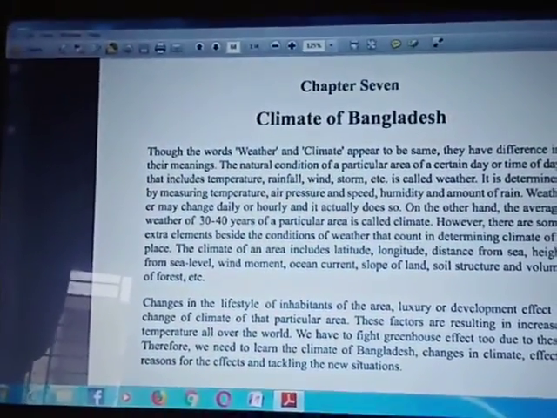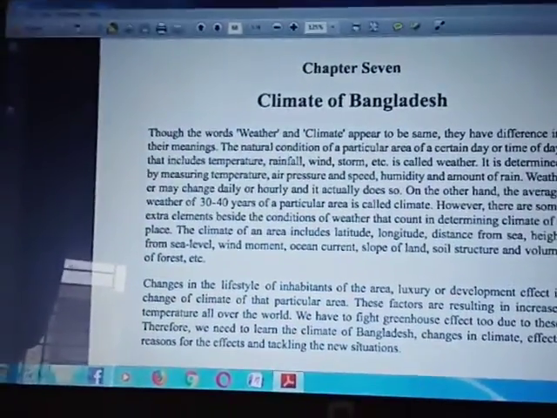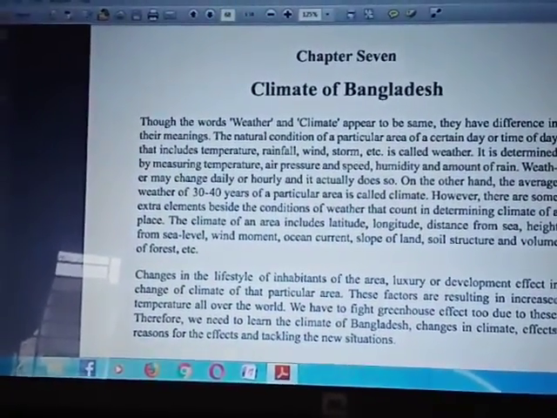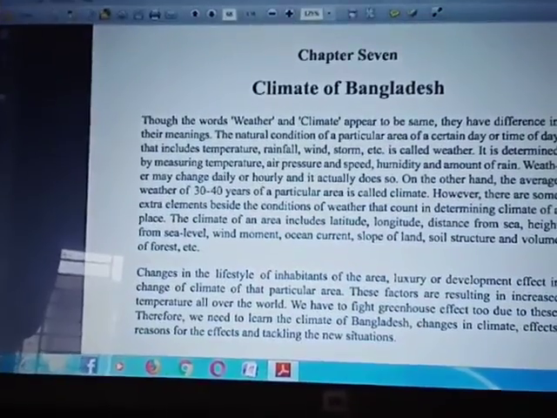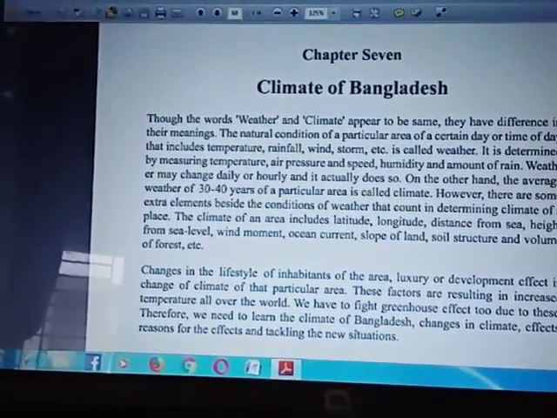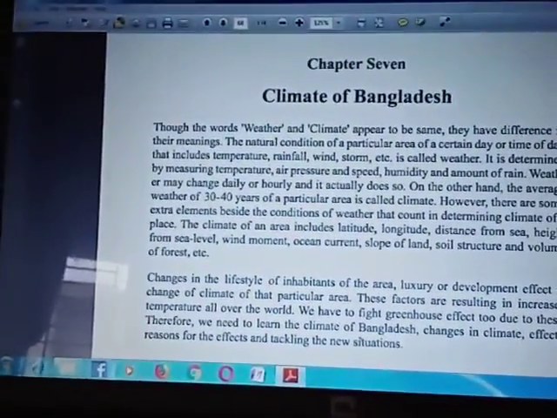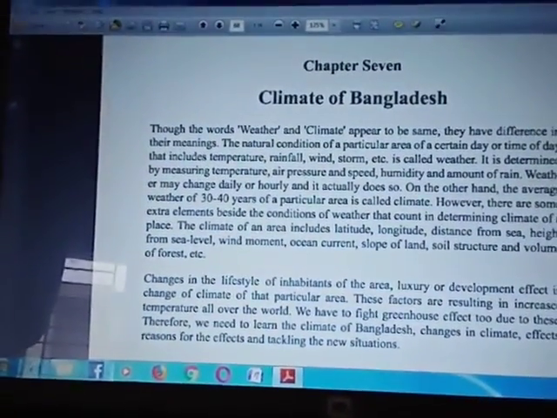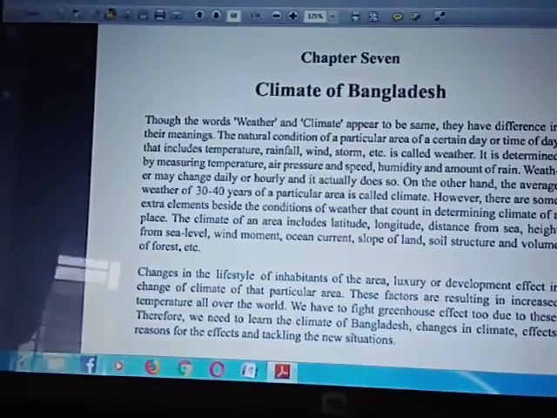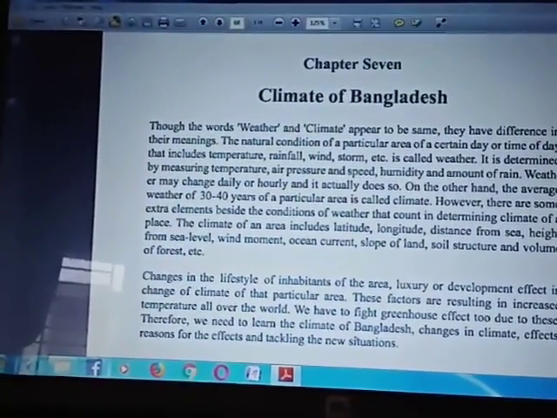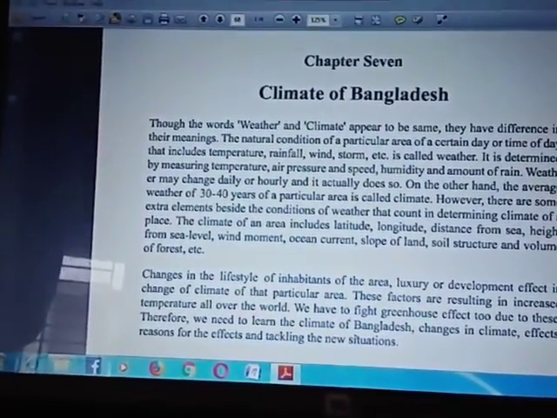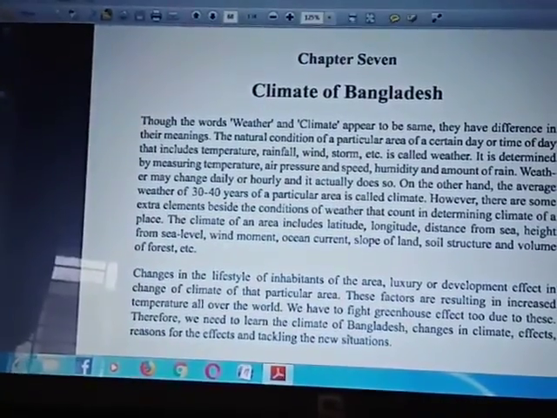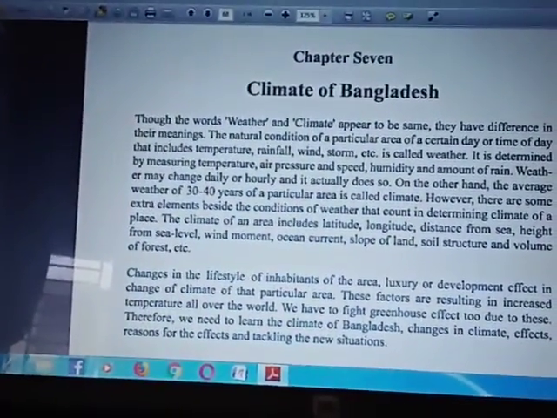Actually, the natural condition of a particular area on a certain day or time of day that includes temperature, rainfall, and storm is called weather. How to determine it? It is determined by measuring temperature, air pressure and speed, humidity, and amount of rain. Weather may change daily or hourly, it actually does so.